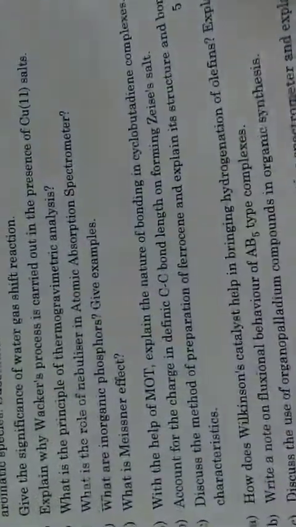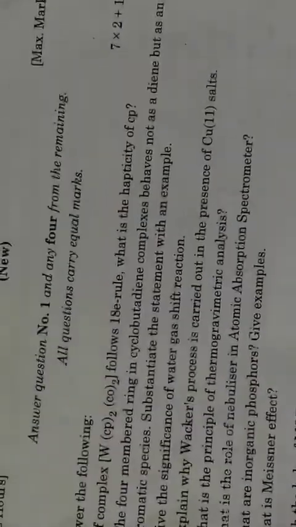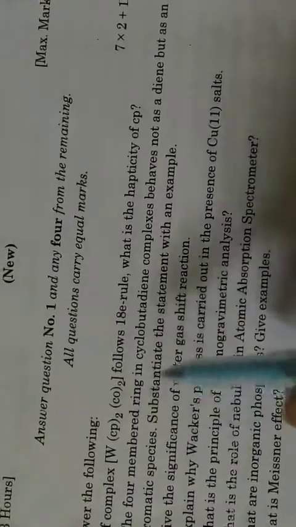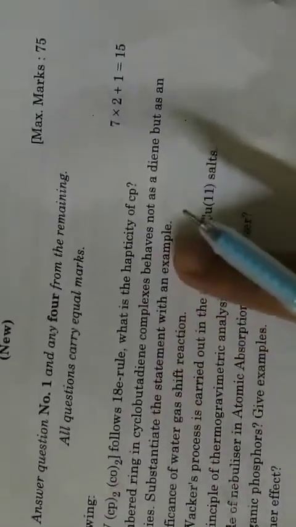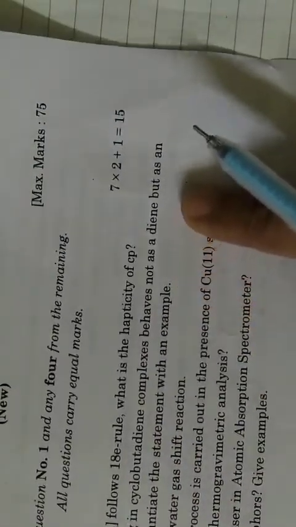Now you can see the second question here. What is asked in the second question? Cyclobutadiene, the four-membered ring in cyclobutadiene complexes, behaves not as a diene but as an aromatic species. Substantiate the statement with an example.